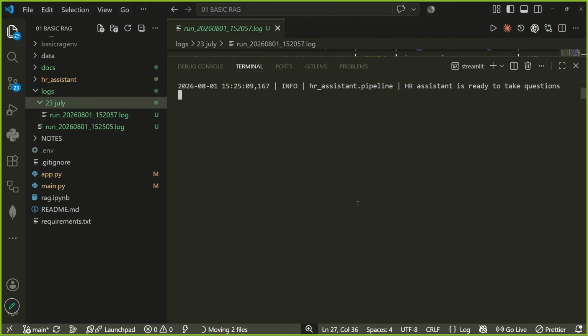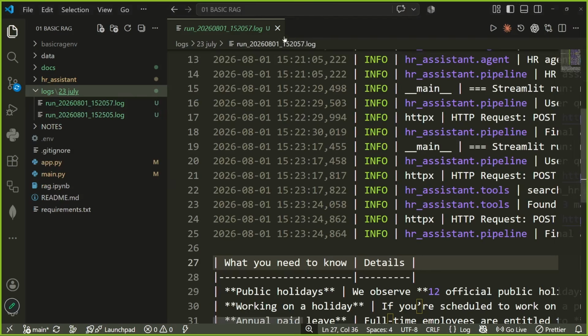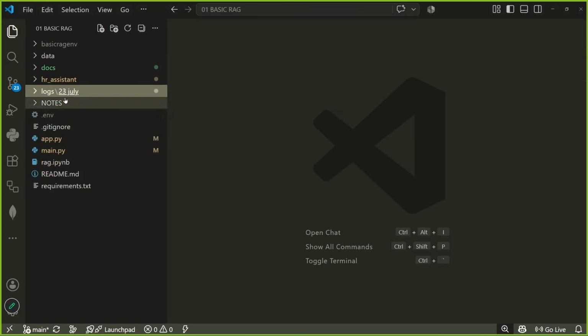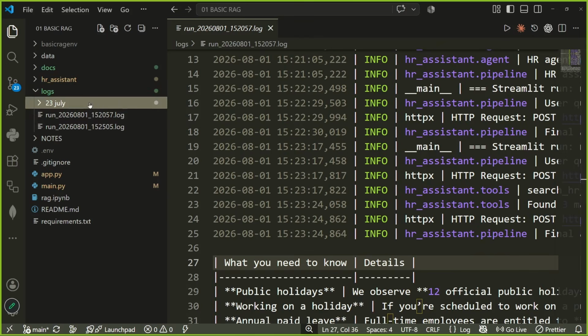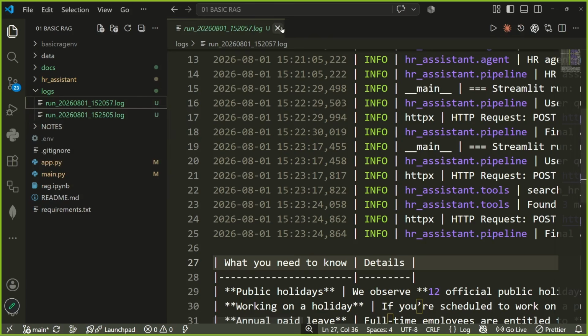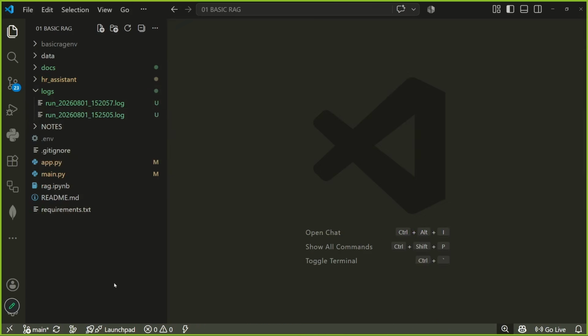Close this application. Okay, I've closed this, and now things are fine. See, logs, and then a new date will be created. So that is what I want to see from your particular assignment, and I'm damn sure that you will be able to do it if you have understood everything till here. Okay, and yes, that was all about logger, and I hope you saw the execution as well.